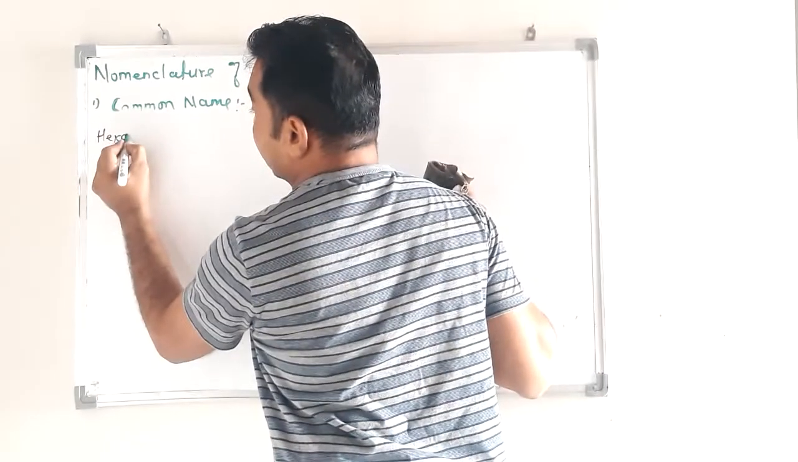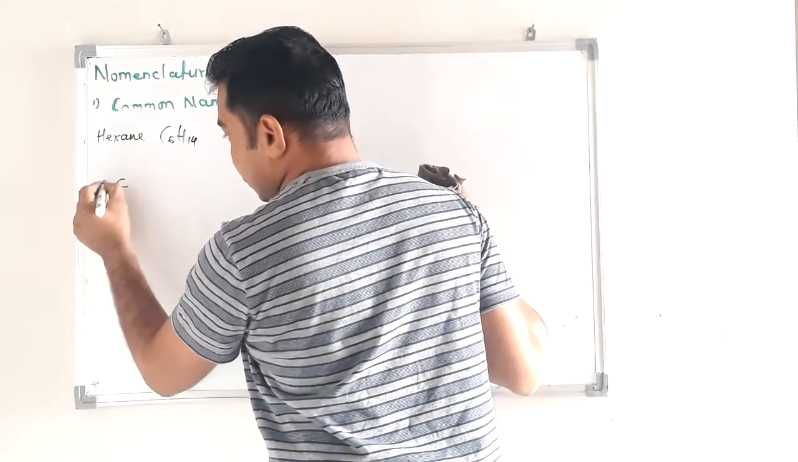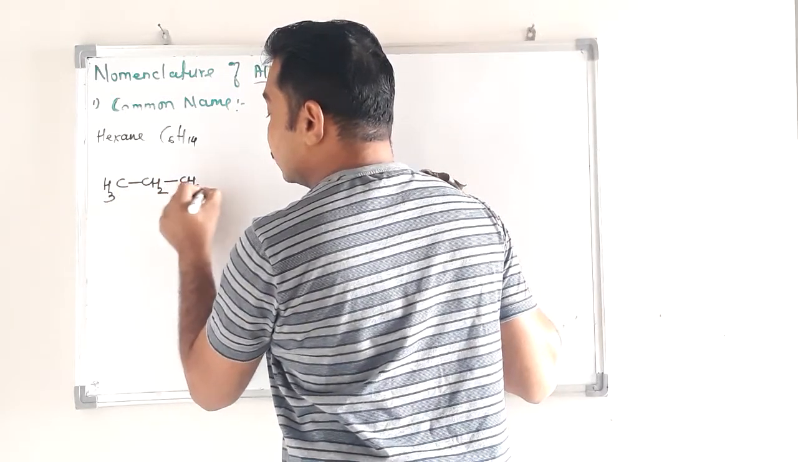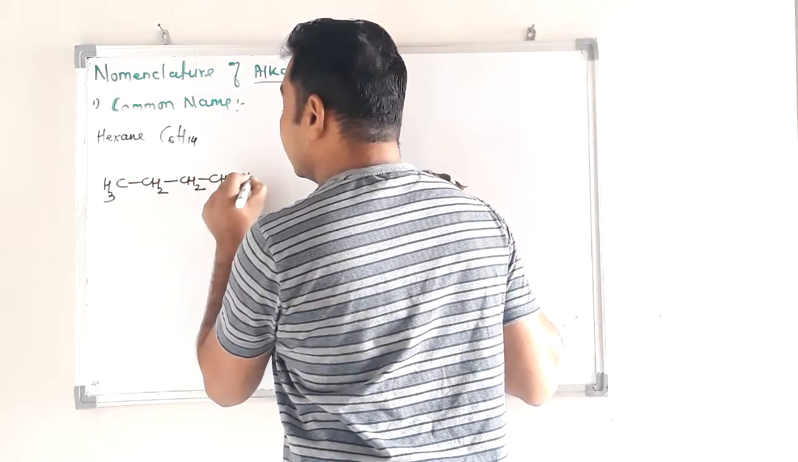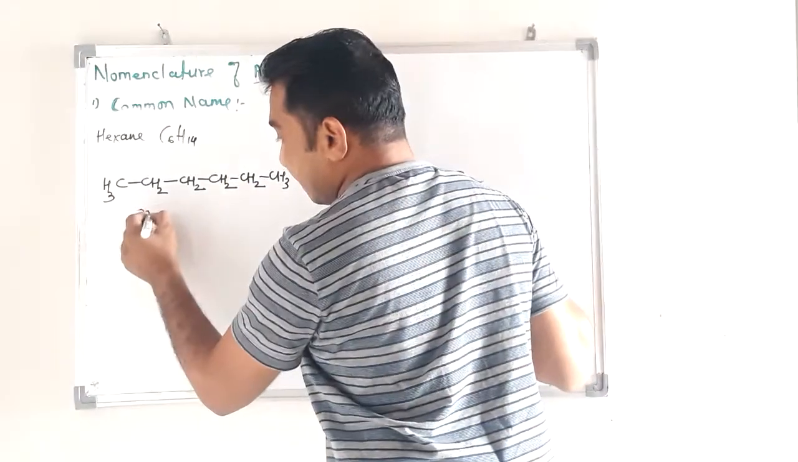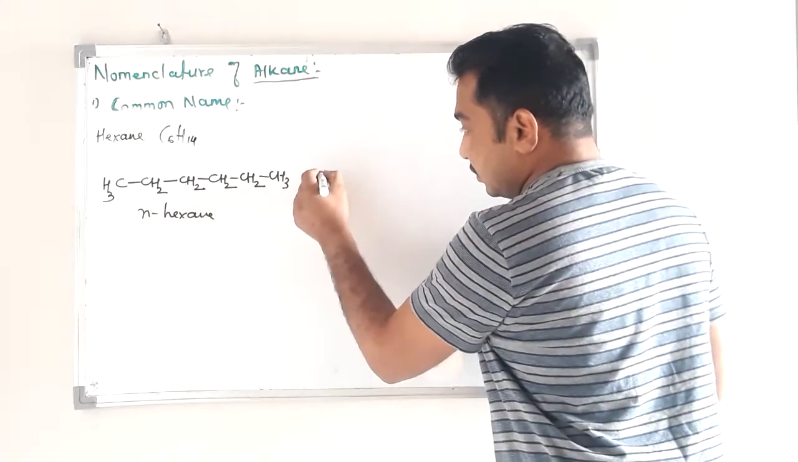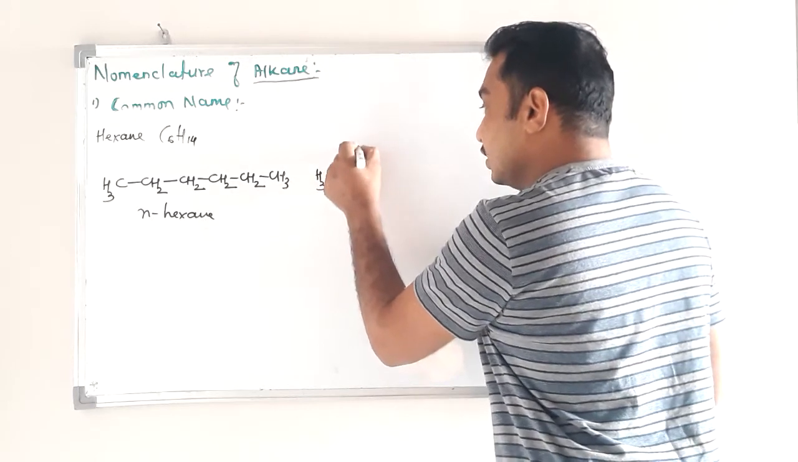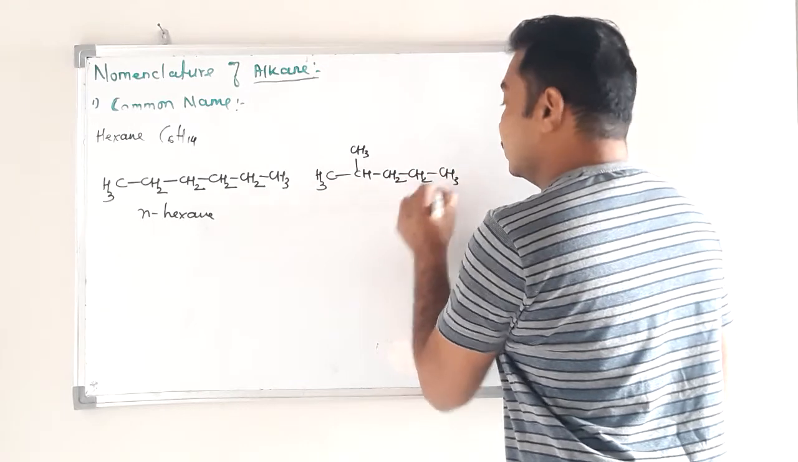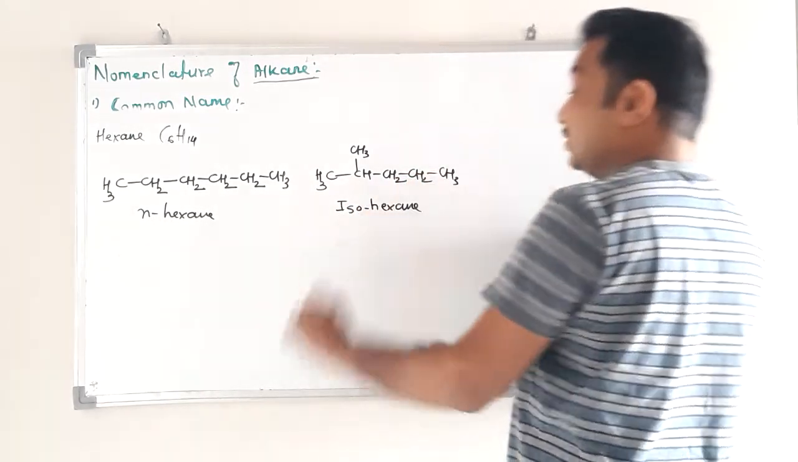Hexane, C6H14. Now, the simple arrangement is a straight chain: CH3, CH2, CH2, CH2, CH2, CH3. It is called n-hexane. Okay, very simple. The second arrangement: CH3, CH, CH3, CH2, CH2, CH3. It is called isohexane. Why is it called iso?